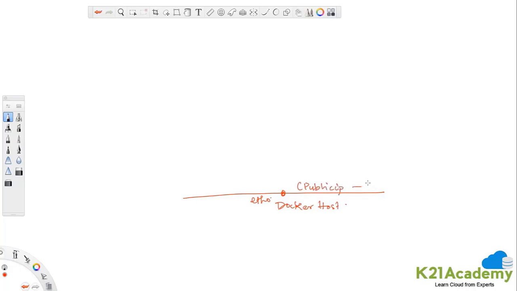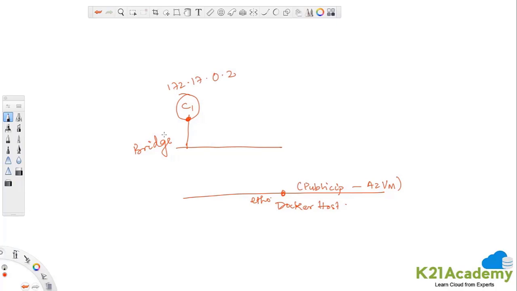This is the IP address of my Azure VM, right? And if I create containers on the Linux bridge, whether it be a custom bridge or the default bridge, container 1 gets an IP address in this particular subnet range. And we had seen that it got an IP address of this.